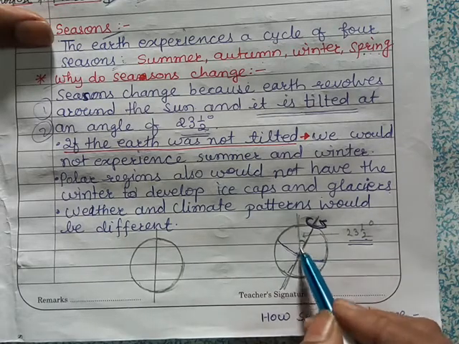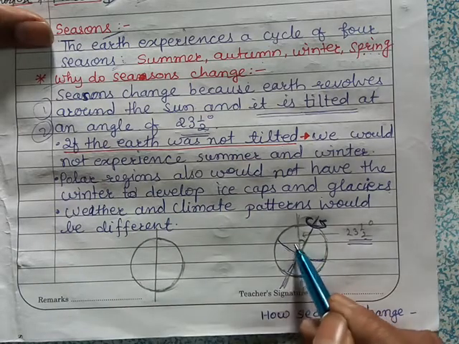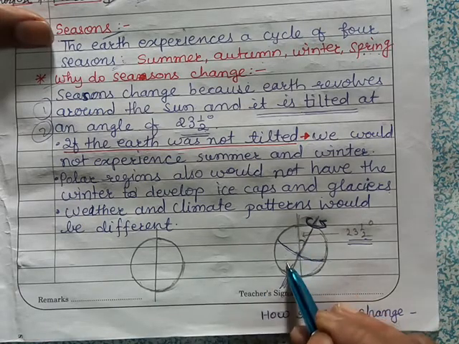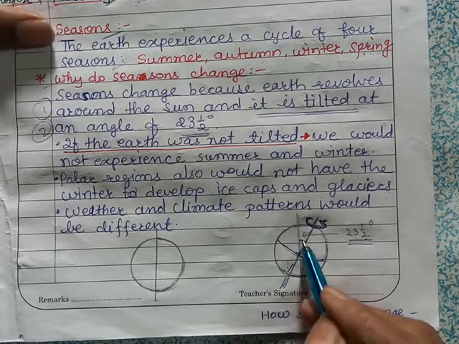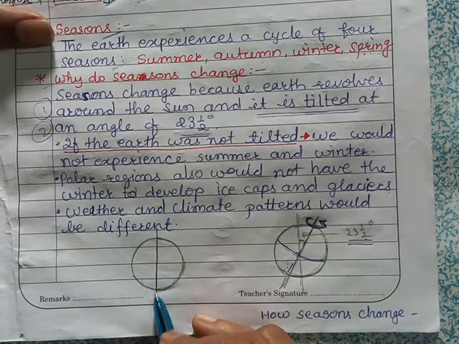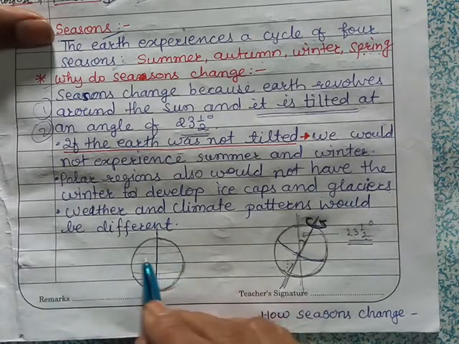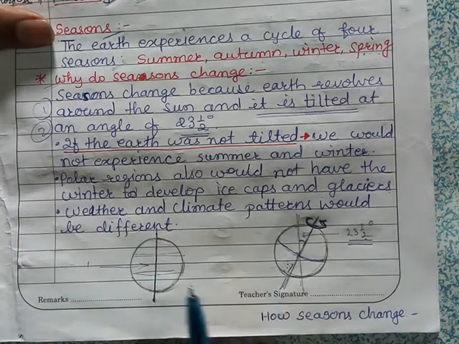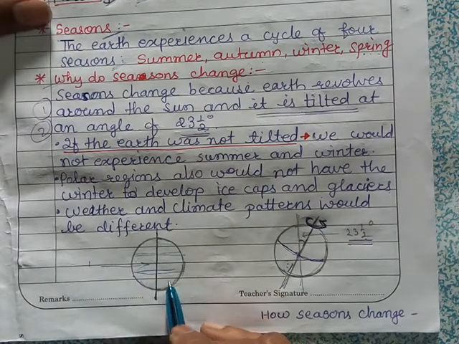Because of this tilting, when the earth is revolving around the sun, different parts of the earth are coming in front of the sun, and because of that different parts of the earth are getting a different amount of sunlight. This is the main cause of the change in season. If the earth was not tilted, only a fixed part of the earth would come in front of the sun, and that part would have the same climatic conditions, or the same seasons.